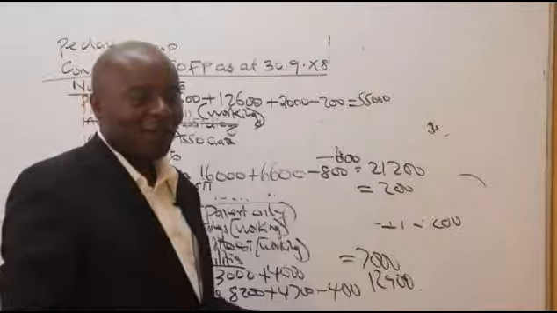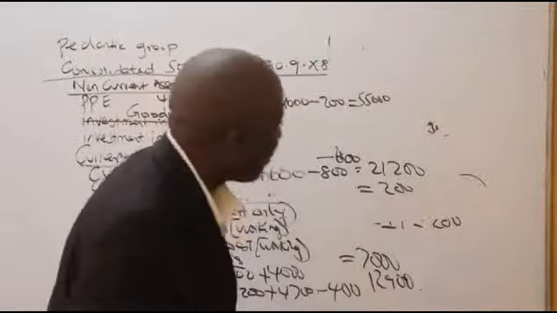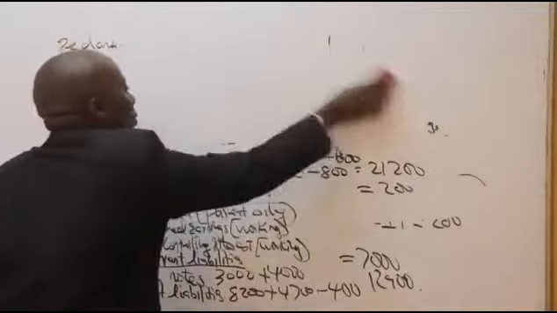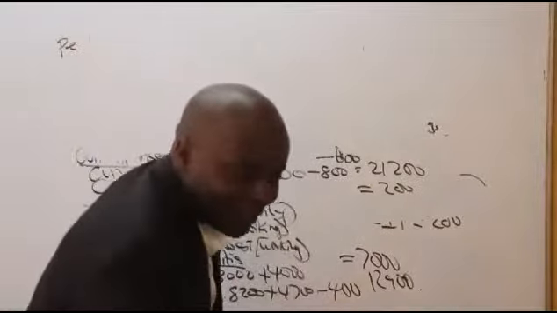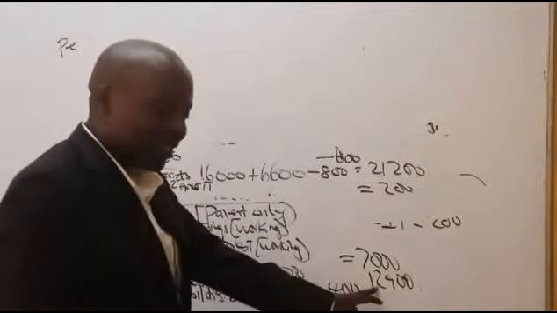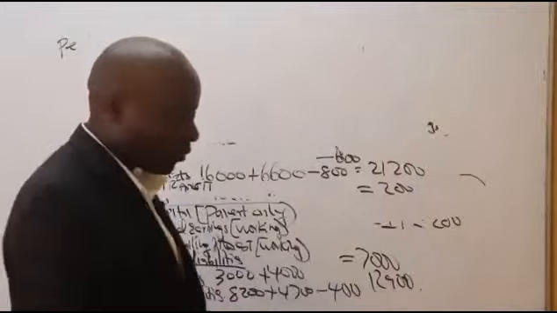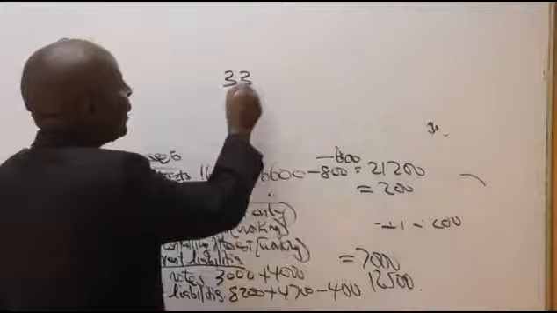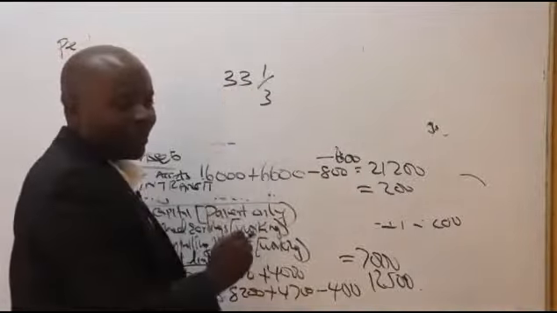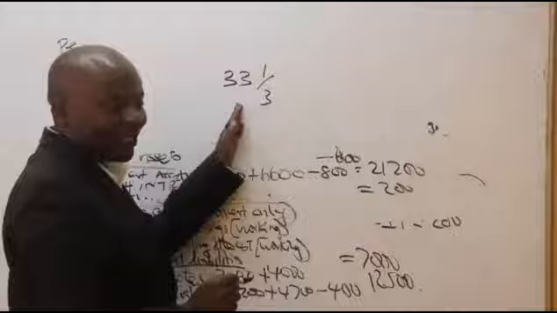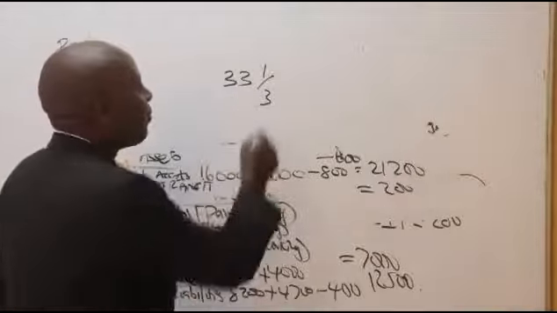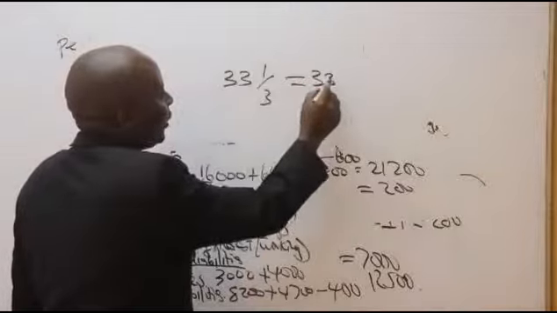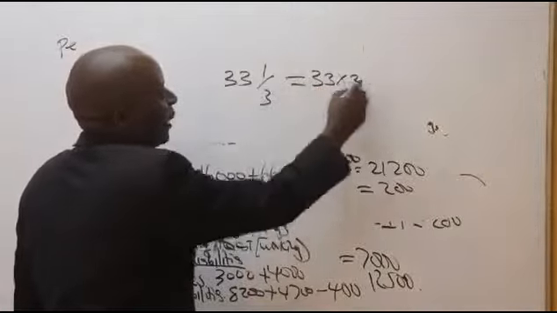Okay. So there is a question that Crispin asked here, which is really an easy one. If you remember from high school, ladies and gentlemen, it's 12,500. Please don't mess our video. So remember from high school, if you're given like 33 and a third, this is a proper fraction. So you need to make it improper. How do you make it improper? It's very easy. You take this times this. So it will be 33 times 3 plus 1.